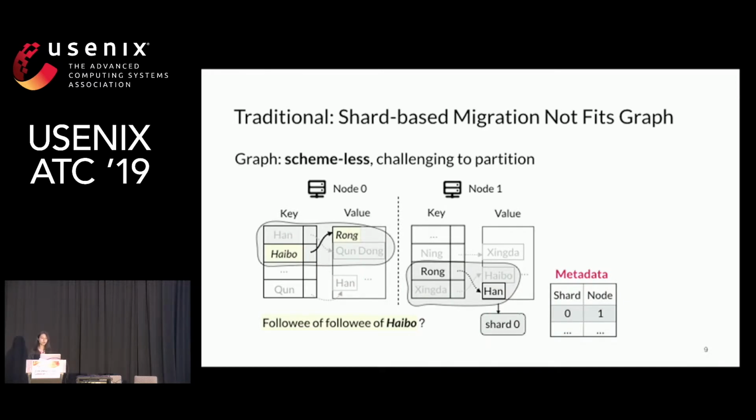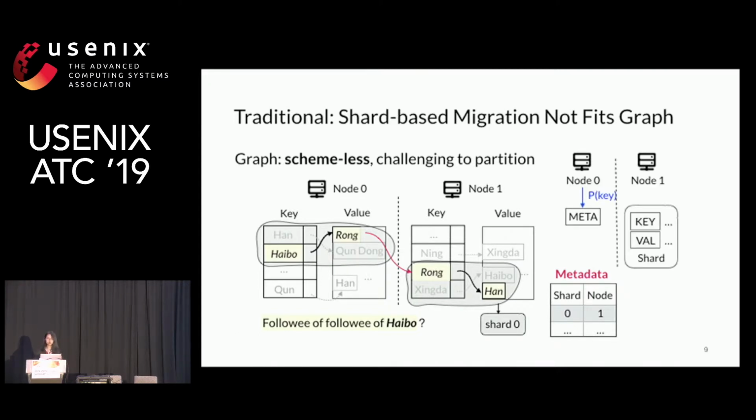What's worse, fine-grained shard partition suffers another problem of metadata. As a shard's location is dynamic, metadata is necessary to maintain the latest location. For example, to find the followee of Rong, we first need to look up metadata and find shard 0 is on node 1. Then we find the data. Notice that metadata is non-scalable, as each node needs to cache the entire metadata to speed up the query.